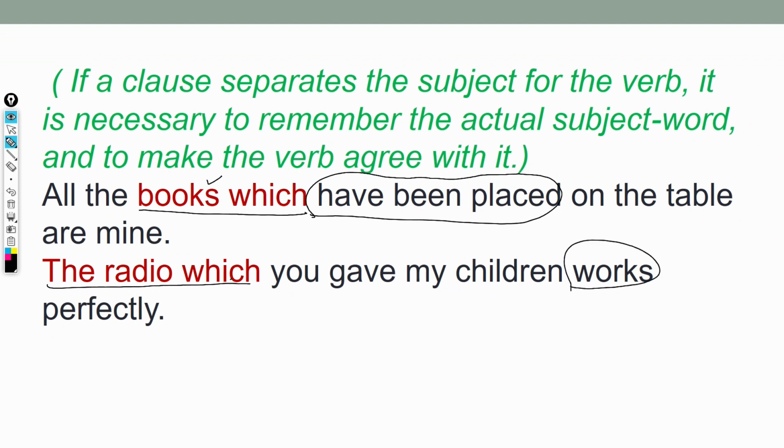Understood? That means if a clause separates the subject from the verb, it is necessary to remember the actual subject and make the verb agree. Here the actual subject is books, so it will be plural. Here the actual subject is the radio, not the which, so it will be singular.